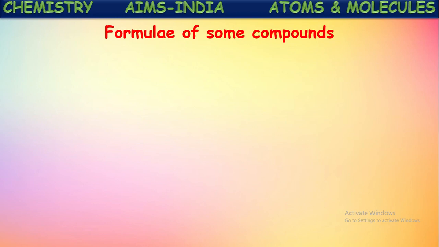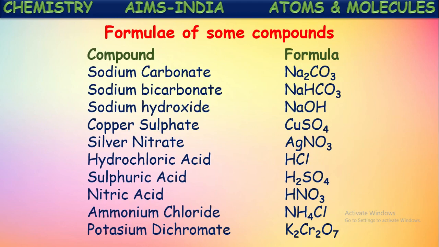See here the chemical formula of some compounds are mentioned. Chemical formula of sodium carbonate Na2CO3. We have seen this already. Sodium valence is 1 and carbonate valence is 2. By crisscross method we get it. And sodium bicarbonate. In this, sodium valence is 1 and bicarbonate HCO3, hydrogen carbonate it is called. For this also valence is 1. So by crisscross we get directly NaHCO3. What about sodium hydroxide? Here also valency of sodium is again 1, and even for hydroxide ion, OH minus ion is called hydroxide ion. For that also valency 1 only.